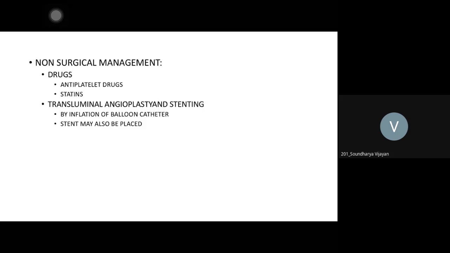So like I told you, non-surgical management is mainly anticoagulants, antiplatelet drugs, and statins to control dyslipidemia and control the progression of the atherosclerotic plaque. Transluminal angioplasty is done by stenting. There are balloon catheters, medicated stents, non-medicated stents, and metallic stents. I am not going to go into the details. This is a Fogarty catheter. If there is an embolic phenomenon, you go beyond the segment, and this is a catheter that will remove the thrombus, or the stenotic segment can be widened by this.